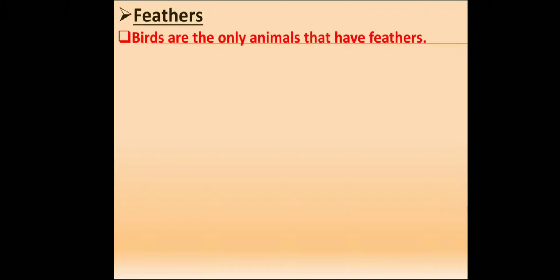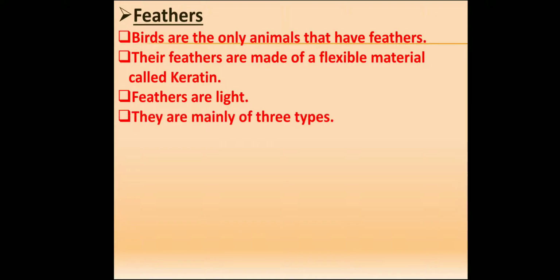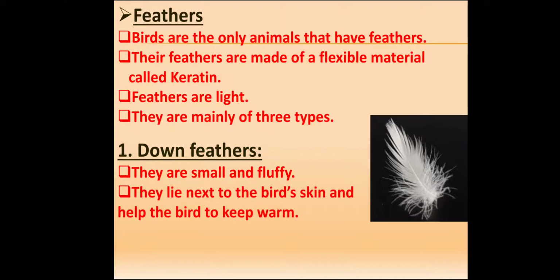Feathers. Birds are the only animals that have feathers. Their feathers are made of a flexible material called keratin. Feathers are light. They are mainly of three types. First one is the down feathers. This is the picture of down feathers. They are small and fluffy. They lie next to the bird's skin and help the bird to keep warm.